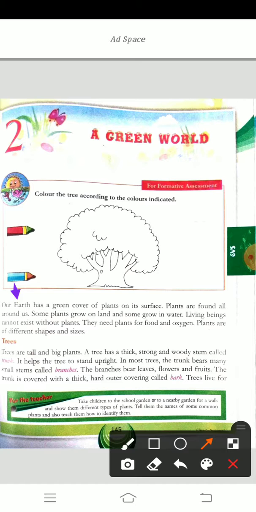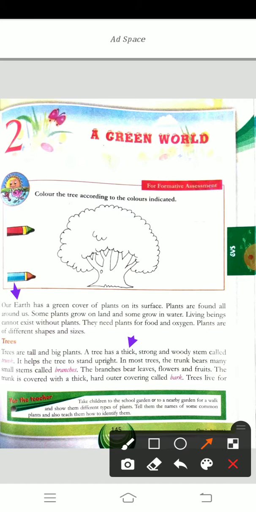Trees. Trees are tall and big plants. A tree has a thick, strong and woody stem called the trunk. It helps the tree to stand upright. In most trees, the trunk bears many small stems called branches.